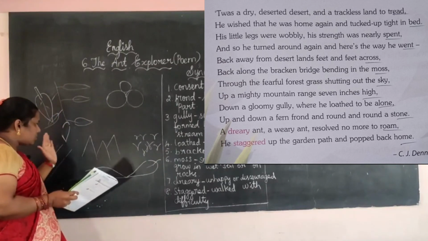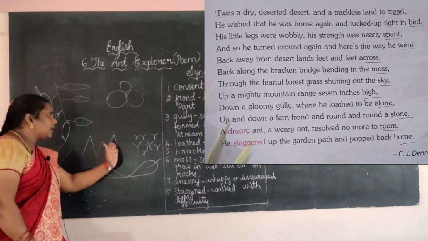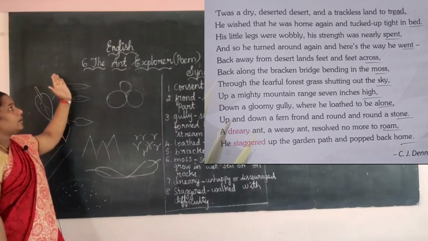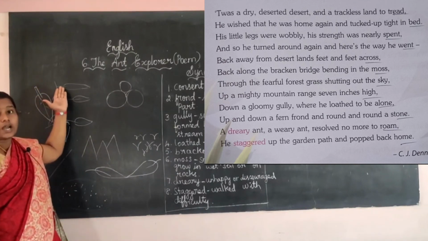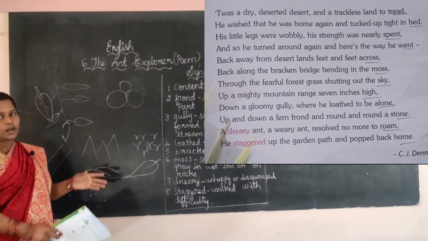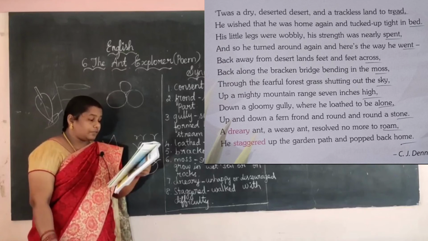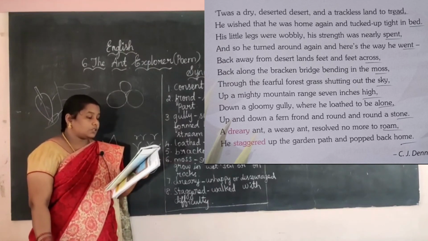First he goes like this and comes to the desert, then he goes back again to where he started the journey. Okay, now down, up and down a fern frame and round a stone.